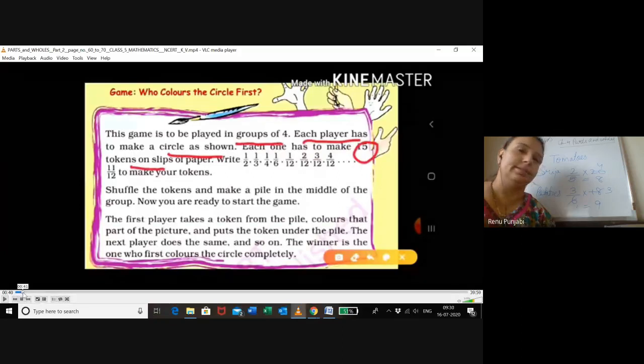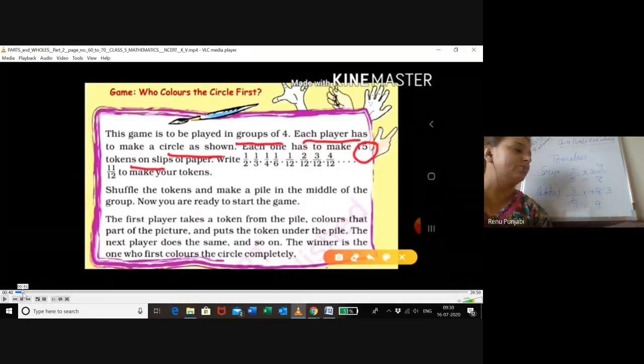If the player gets 2 twelfths, here the 12 is in the denominator because there are 12 parts. And if you can see 1 upon 2, 1 upon 3, 1 upon 4, how will you color this?